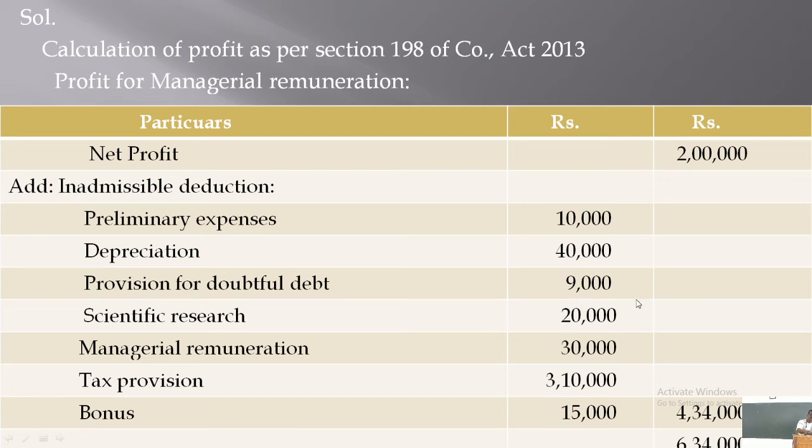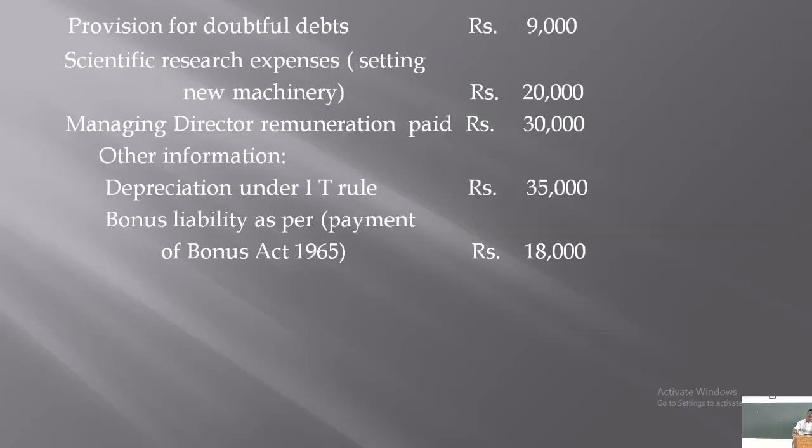And similarly, you have managerial remuneration already paid, rupees 30,000. This is managerial remuneration paid to the managerial personnel.